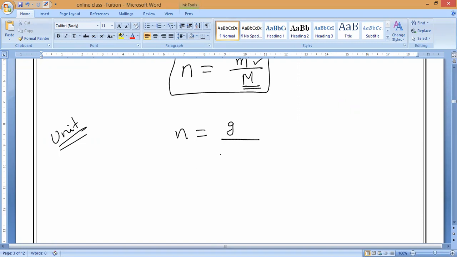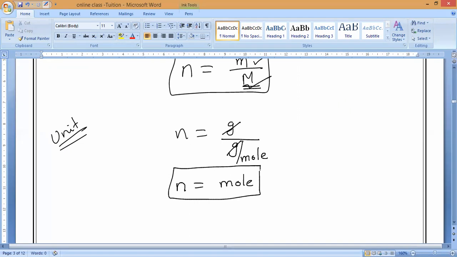As I said today, gram per mole. So gram will get cancelled. So number of moles equals to, what is the unit? Mole. Understand? Mole is the unit, that is only mole concept. What is the unit of mole concept? Mole only. Do you understand?